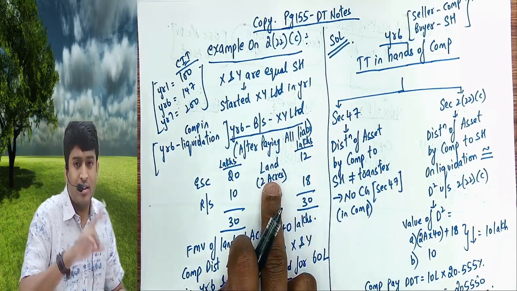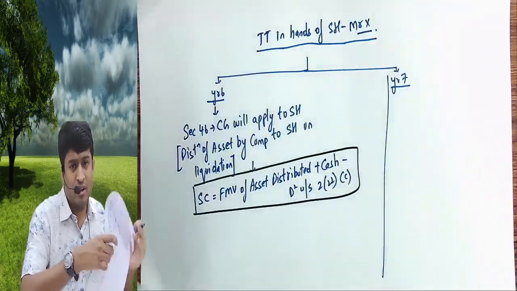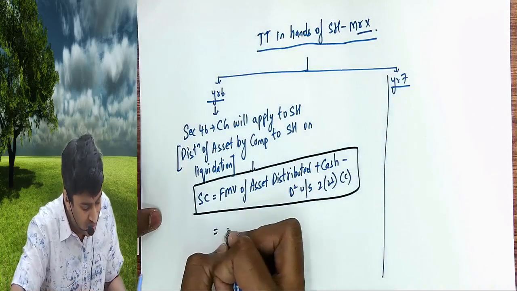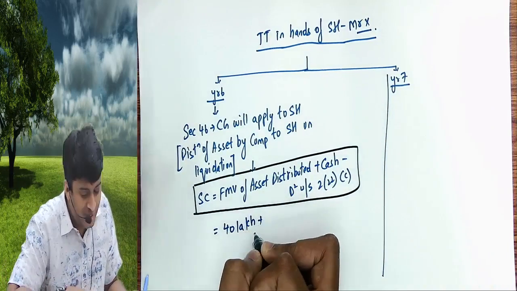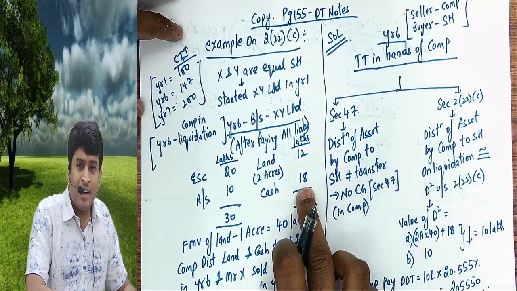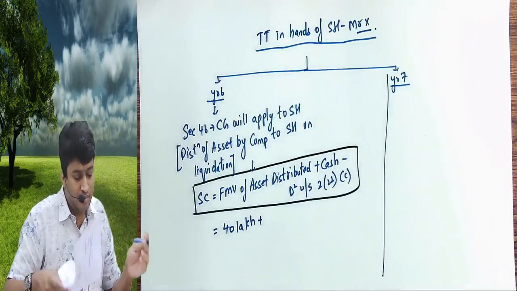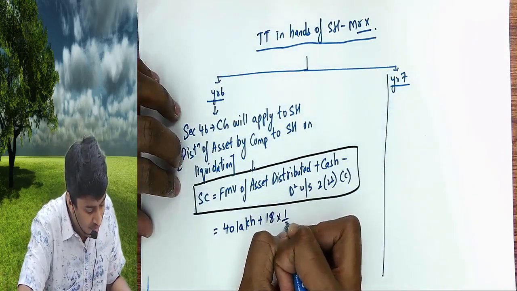There are 2 acres. One will be given to X, one to Y. So I will get only 40 lakhs, plus cash. Cash you have 18. 9 I will get, 9 Y will get, plus 18 into half.